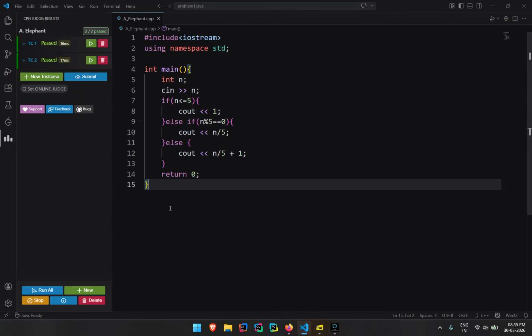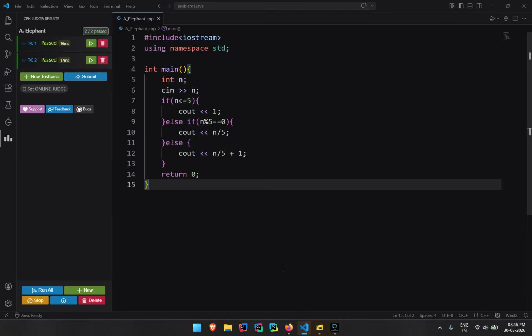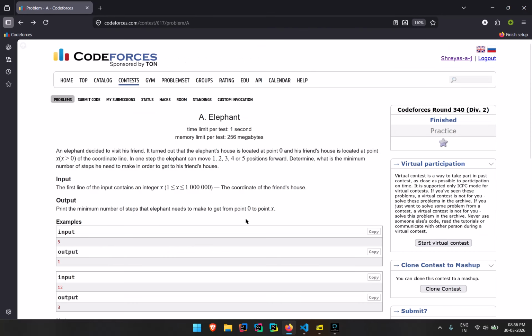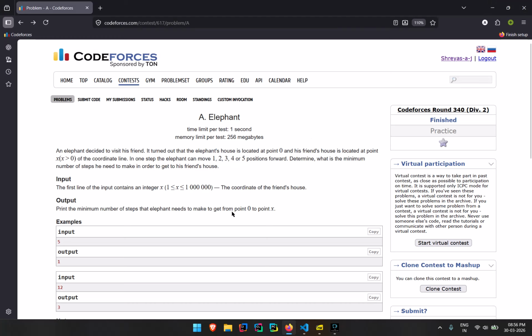So this was my thought process initially, and to my surprise, this is the code which is actually working. I thought I would find a better solution, but no, this is the optimal solution, I guess.